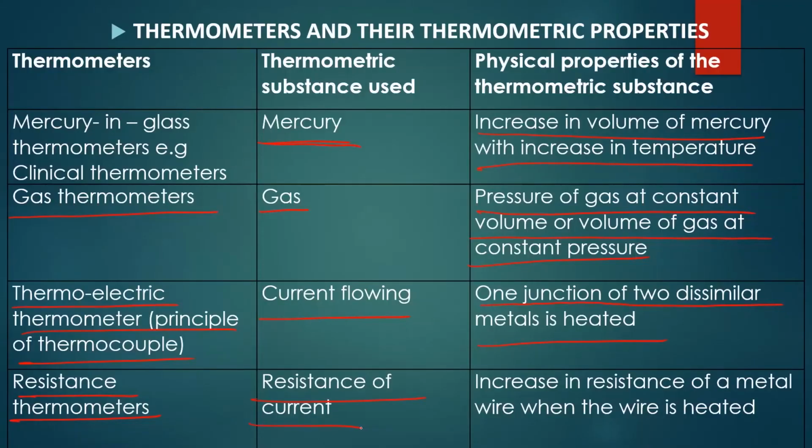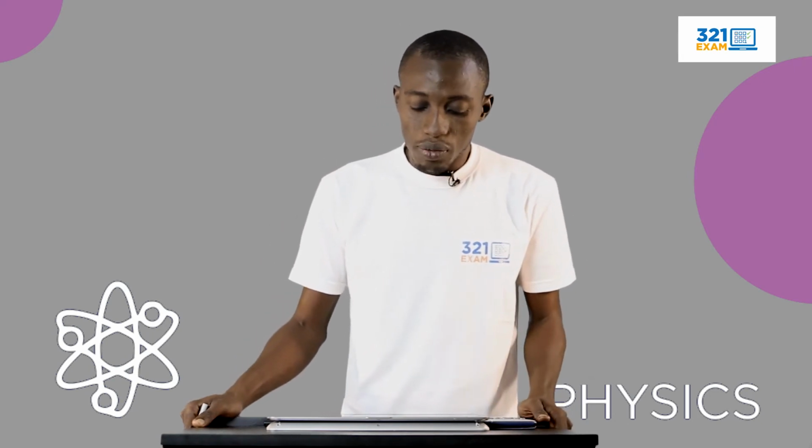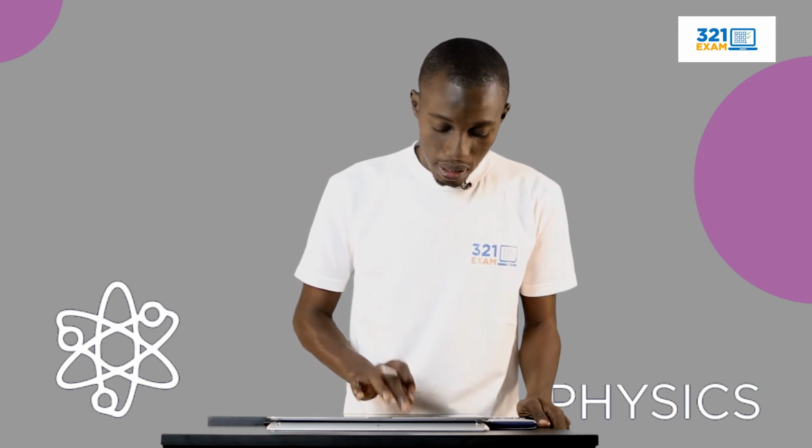And the physical property is the increase in the resistance of a metal wire when the wire is heated. Under semiconductors, you'll be made to understand that increase in temperature of a metal tends to increase the resistance of that metal and reduces the conductivity. But in a semiconductor, an increase in temperature tends to increase their conductivity as well as reduce their resistivity. So with this, we have come to the end of the thermometers and their thermometric substances.